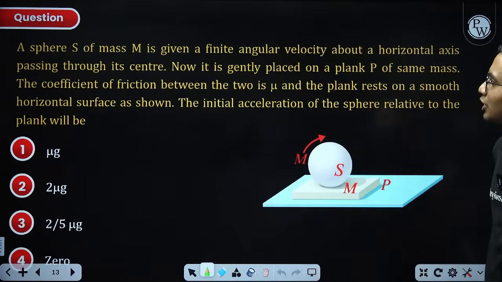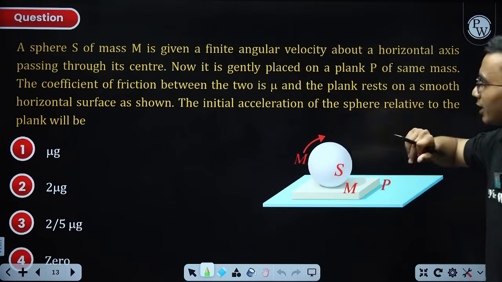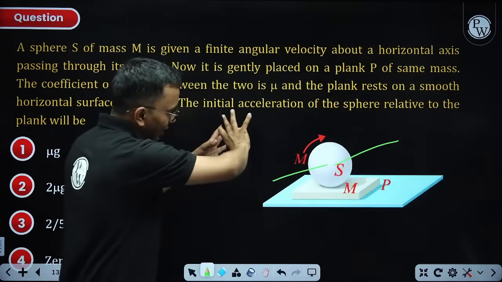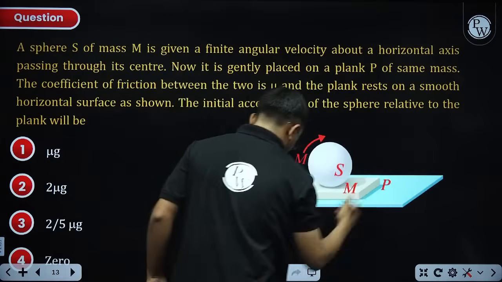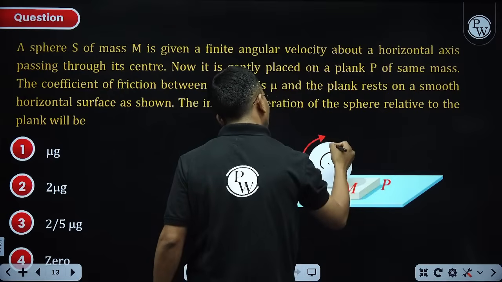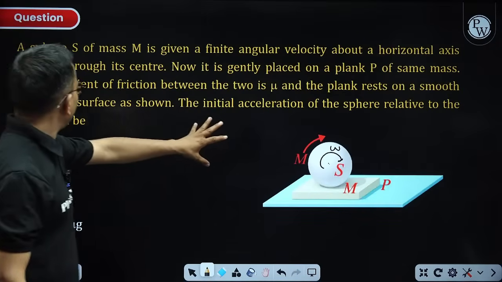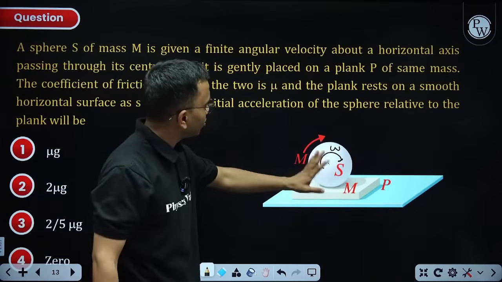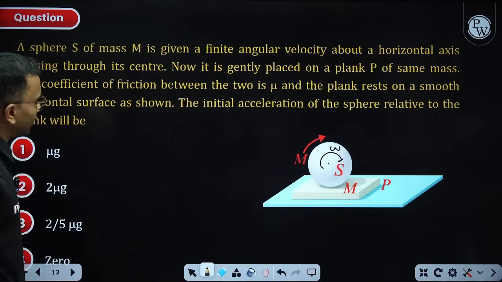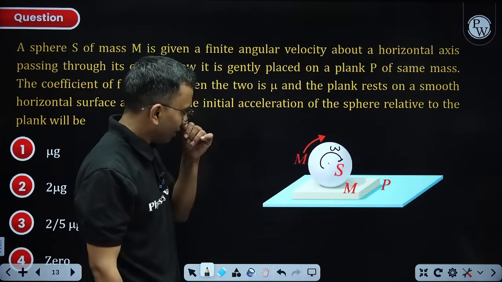Next is, a sphere S of mass m is given a finite angular velocity about a horizontal axis passing through the center. So you can consider a horizontal axis which is passing through the center and it is rotated like this. It means the sphere about this is rotating like this with some angular velocity omega. Now it is gently placed on the plank of same mass. The coefficient of friction between the two is mu, between this and this is mu, and the plank rests on smooth horizontal surface as shown. The initial acceleration of the sphere relative to the plank will be.